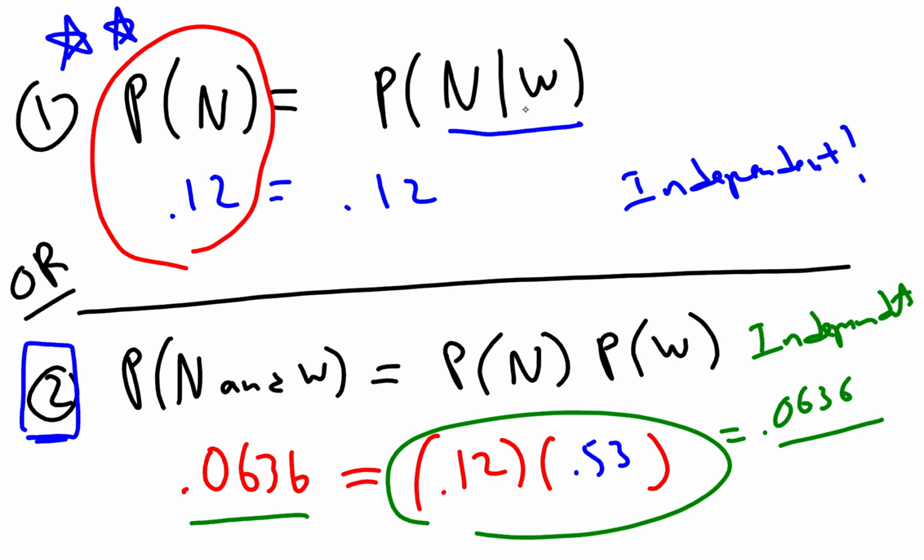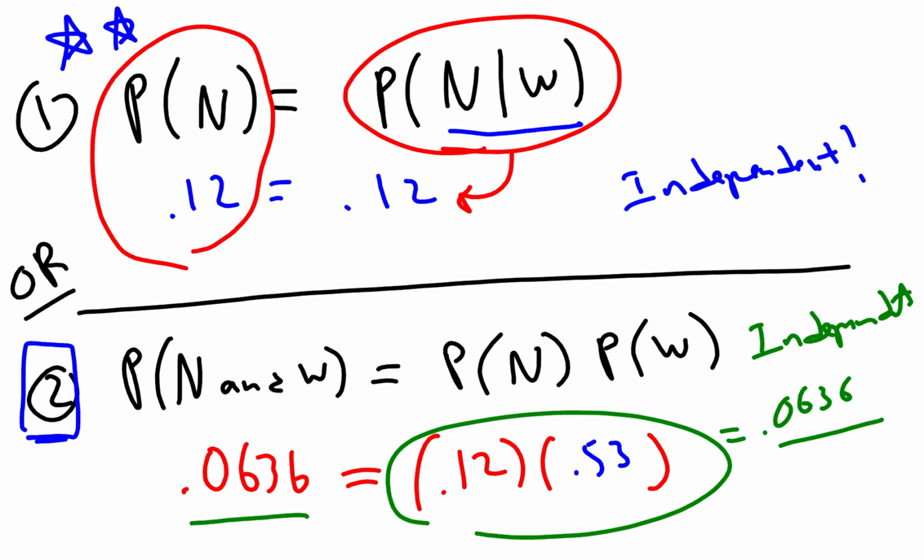If we just ask women, if we say what's the probability someone says they never take their medication given they're a woman, the probability doesn't change. The probability wasn't affected by the fact I knew I was asking a woman the question. So in this case, what we're finding out is that between men and women, there's no difference. That variable, men or women, does not have an effect on the likelihood of them saying, I never take my medication. So intuitively, I kind of like the first one better.